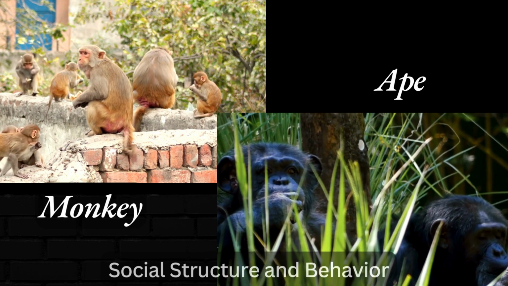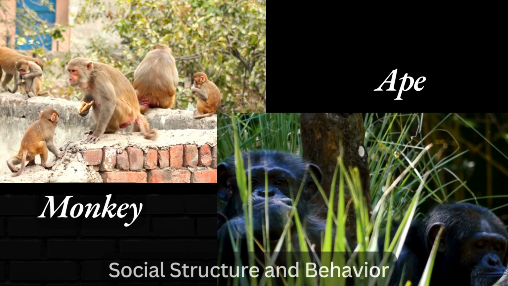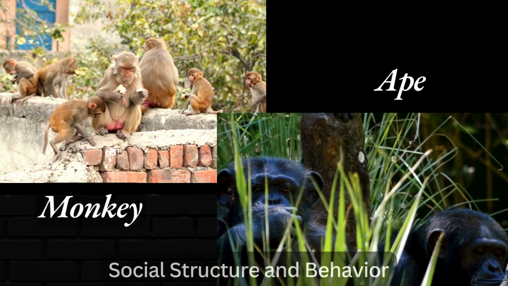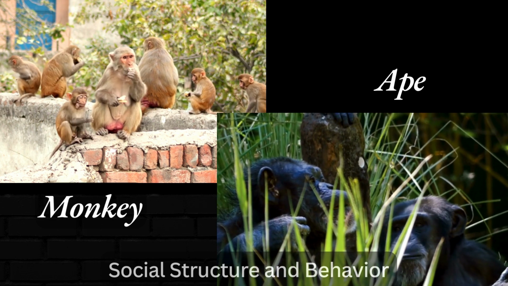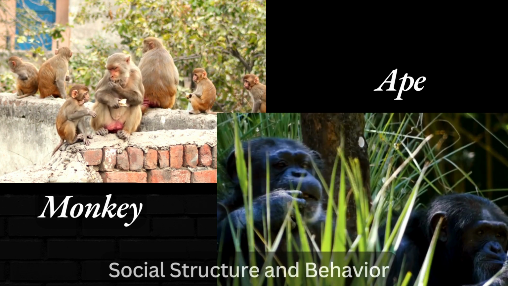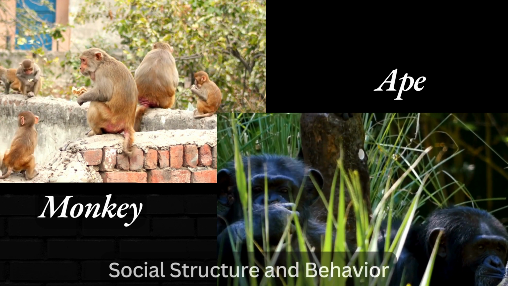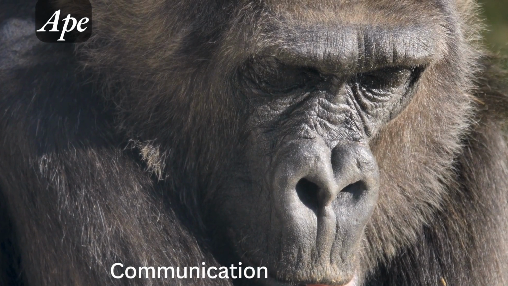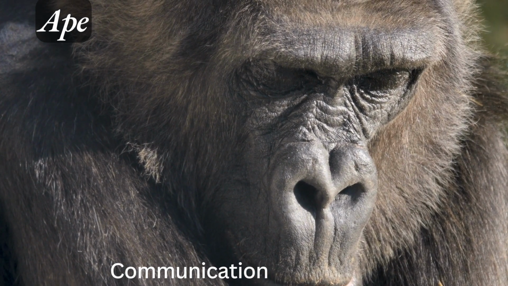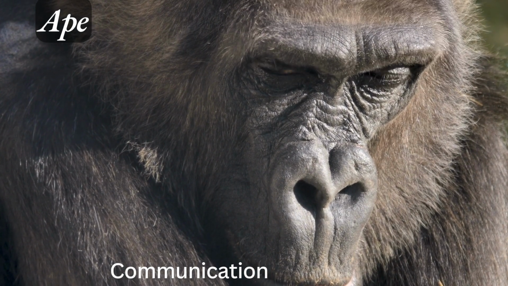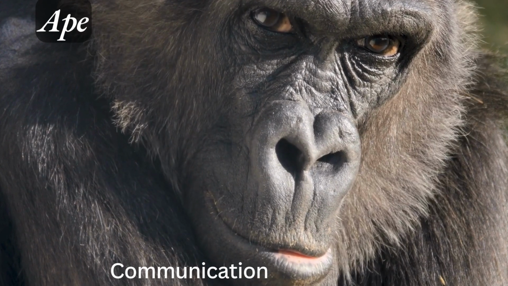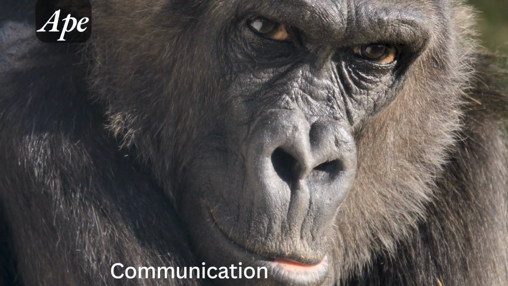Apes tend to have complex social structures and relationships, especially among species like chimpanzees and gorillas. Monkeys also live in social groups, but their social interactions are often simpler. Apes use a wider variety of vocalizations, facial expressions, and gestures to communicate. Some apes can even learn basic sign language.